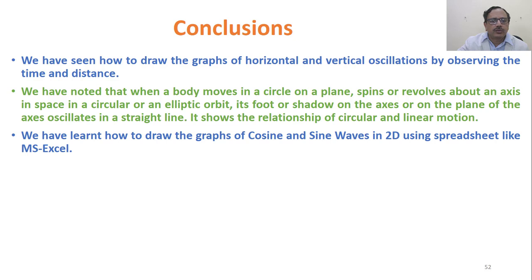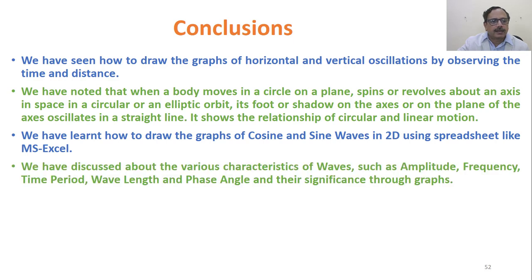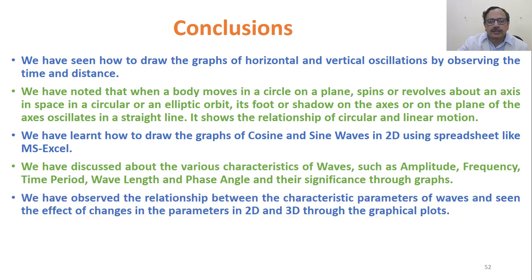We have learned how to draw the graphs of cosine and sine waves in 2 dimensions using a spreadsheet like MS Excel. We have discussed the various characteristics of waves such as amplitude, frequency, time period, wavelength, phase angle, etc., and also understood the significance of those through the various graphs. We have observed the relationship between the characteristic parameters of waves and seen the effect of changes in the parameters in 2 dimensions and 3 dimensions through the graphical plots.